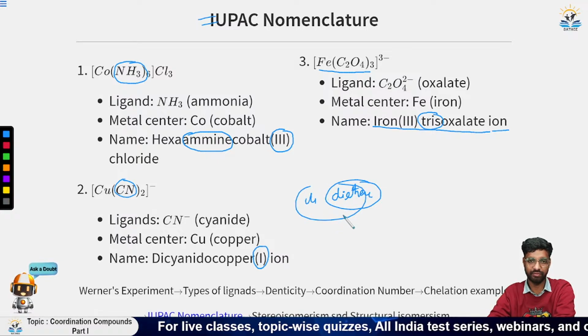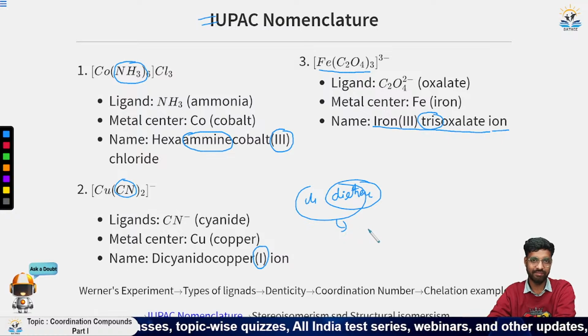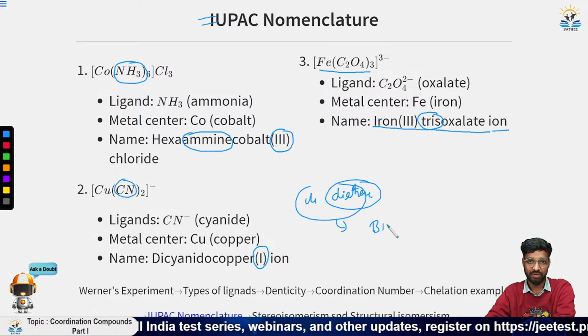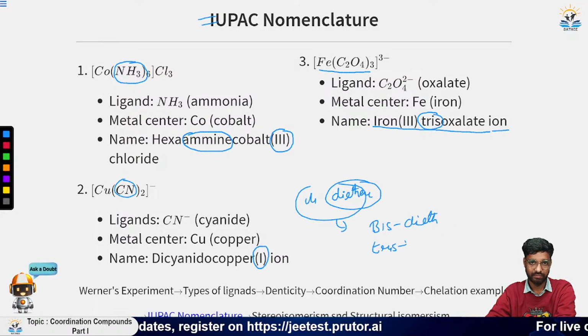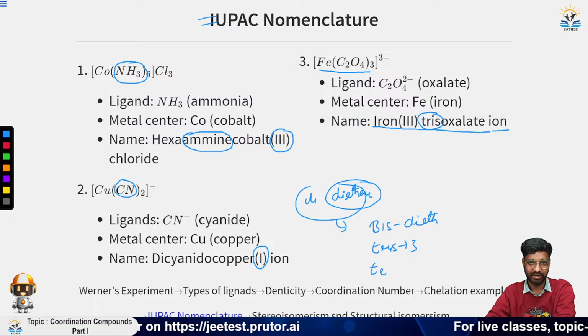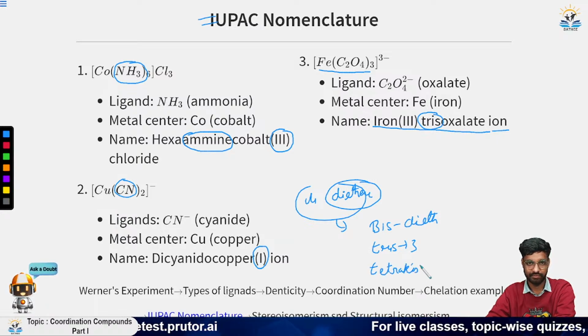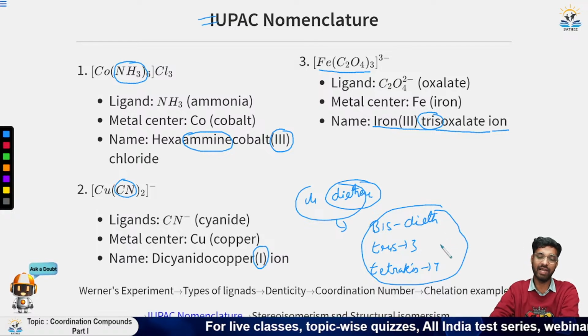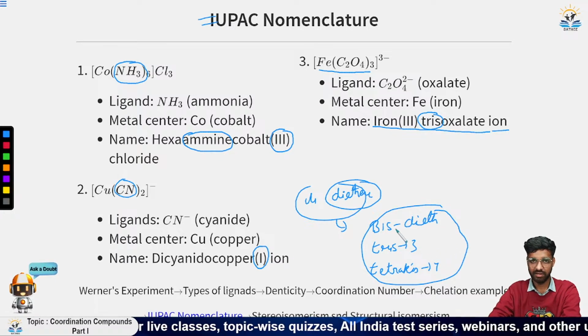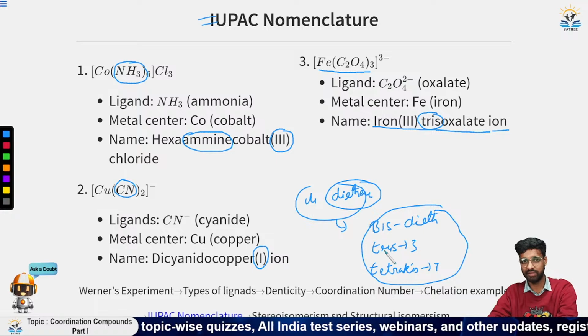So IUPAC has found a way. We have bis. If two diethane are present, we will call it bis diethane. Similarly, we have tris for 3, then tetrakis for 4. So the ligand name which already contains di, tri or something like that, we will replace this di, tri with bis, tris and tetrakis.